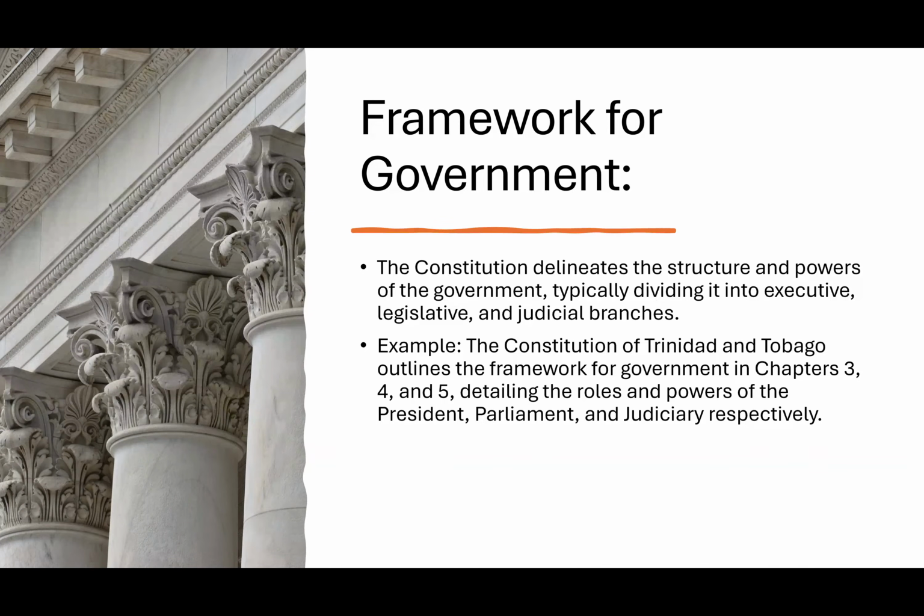The framework for government is another important aspect. The Constitution delineates the structure and the powers of the governmental officials. It typically divides the government into executive, legislative, and judicial branches. So the separation of powers, the SOP, is in the Constitution. Chapters 3, 4, and 5 of the Trinidadian Constitution detail the roles and powers of the president, the parliament, and the judicature, or the judiciary, respectively. So chapter 3 is the president, chapter 4 is the parliament, and chapter 5 is the judicature. So giving examples from Caribbean constitutions here.